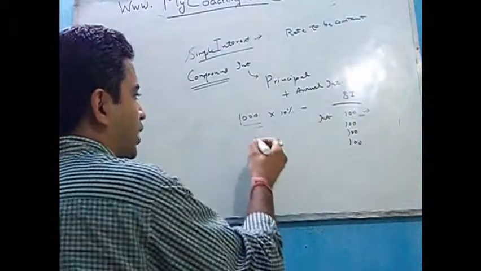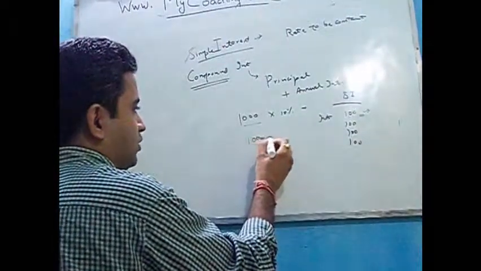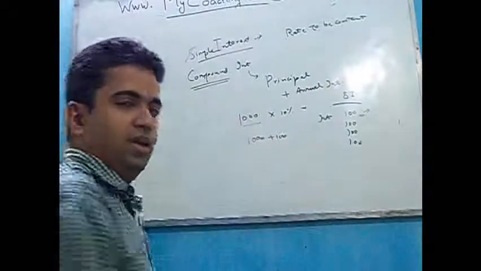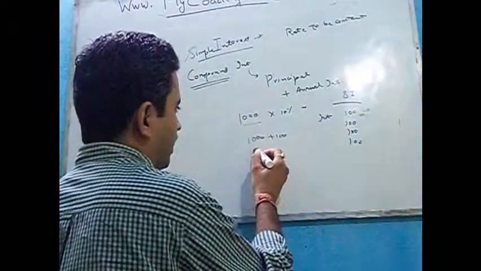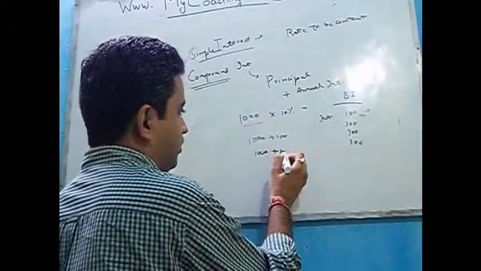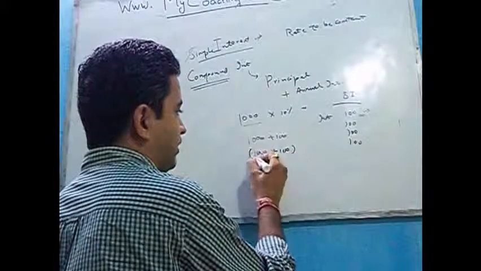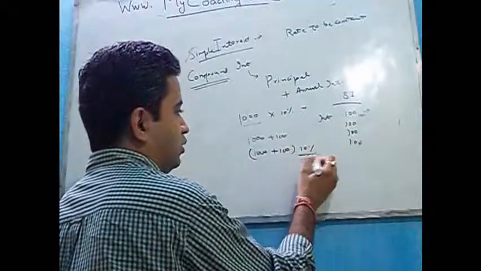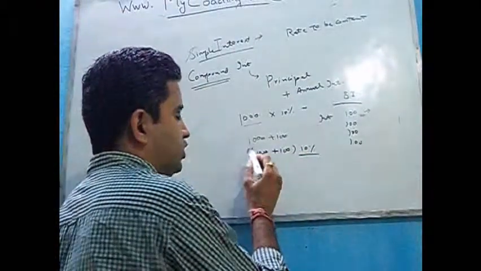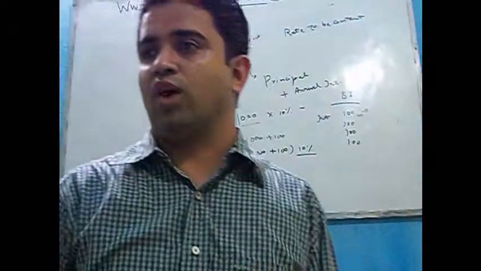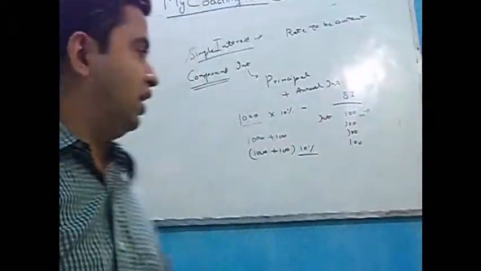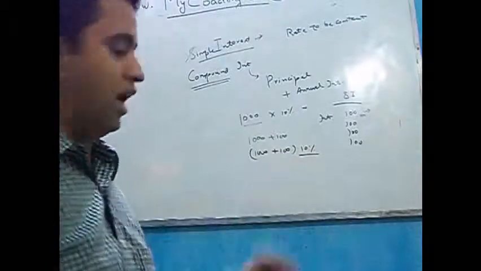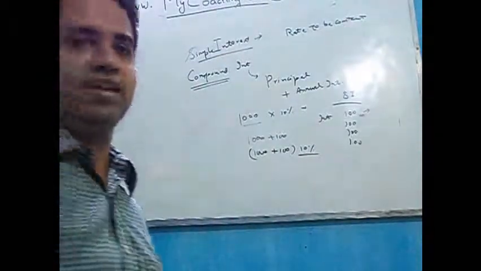Hence my loan to the other person now becomes 1000 plus 100. In the second year onwards it becomes 1000 plus 100 plus 10% of that. So the amount which stays as an advance with the other person keeps on increasing, and interest will be calculated